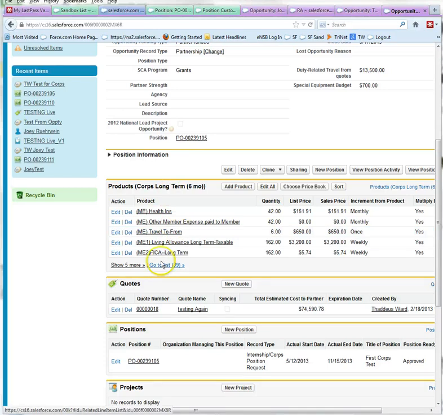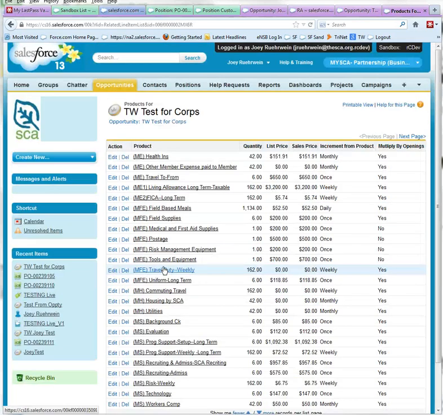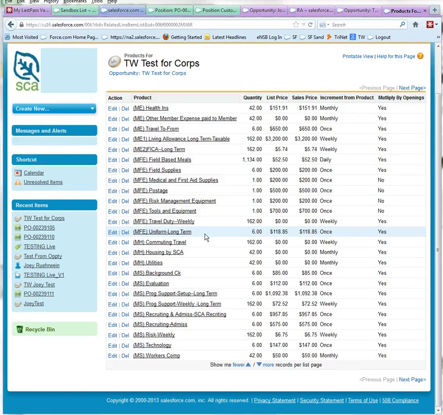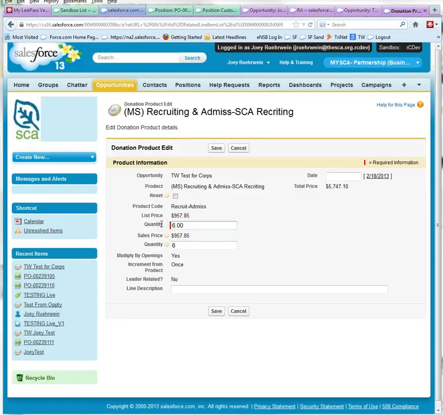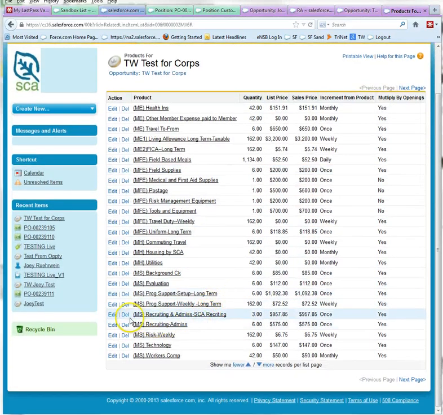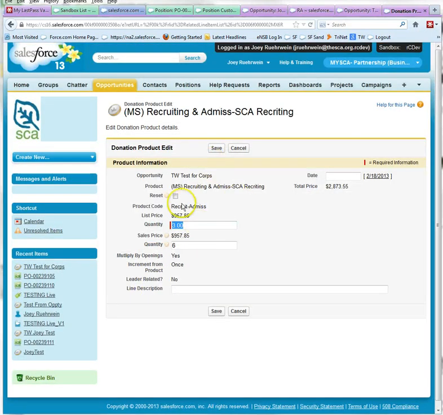You know, if for instance we're looking at our long list here, which is just kind of the way this stuff works, and we decide that within the core the recruiting, we only need to do this for, let's say, 3, and then over the course of the conversations it turns out that in fact we need to do this for everybody, then I would come back in and hit reset and save.